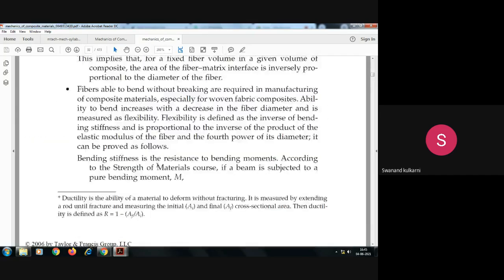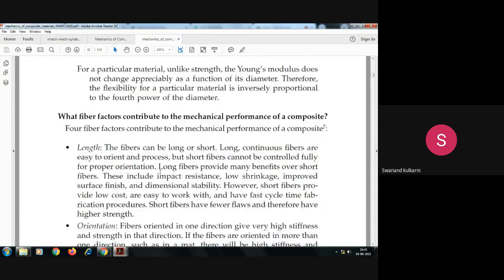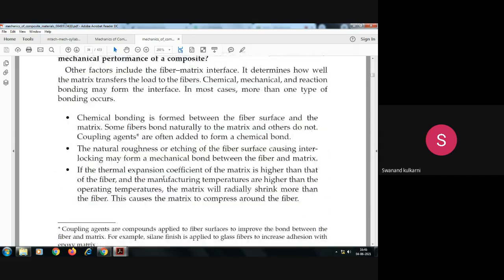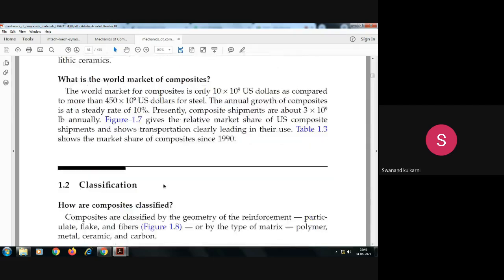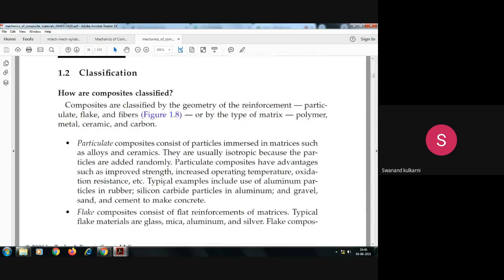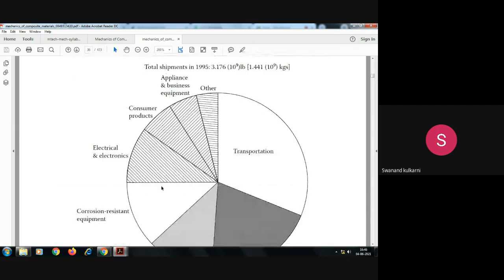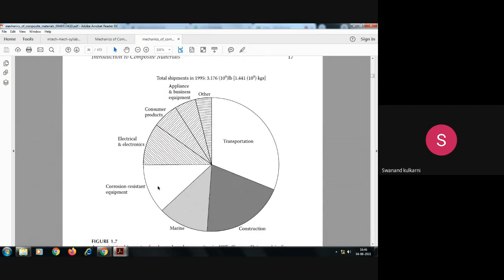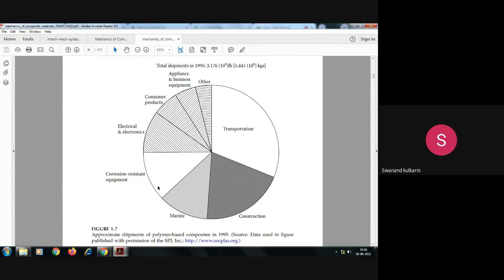Is it okay? So with this, as the introductory part of composite materials up till now, we have finished the fundamental terminology of composites. In order to understand the different composite materials, if we come to the application of composite materials, you will come to know how different composites are used in different areas.